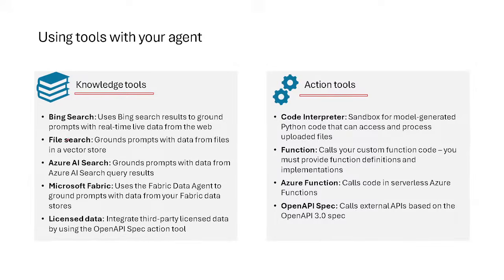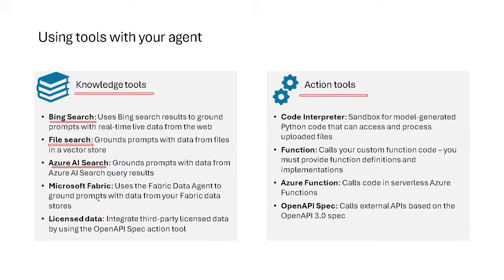In the knowledge tools, we have multiple tools available. Some of them we are going to use today. We have a knowledge tool like Bing search. Suppose you want your agent to give a result based on real-time live data from the internet, then you're going to use this kind of tool. Or maybe sometimes you have some files which you want to upload as data, and it's going to convert the data into a vector database, based on which it gives a proper grounded response. If you want to do that, you can use file search, or you can use Azure AI search. If you have a huge amount of data, we prefer Azure AI search. And if the data is smaller, you can go with file search.